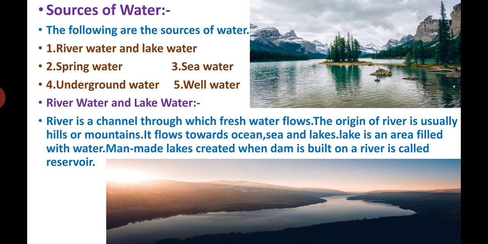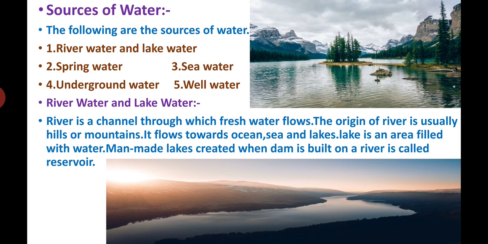Then it flows towards the ocean, sea and lakes. A lake is an area filled with water. The river goes and nearby there are many lakes. The water goes and fills that place, and that is called a lake. That's why they say a lake is an area filled with water.